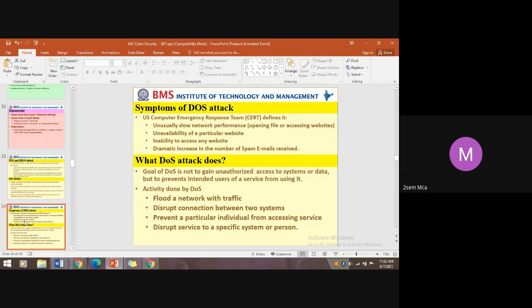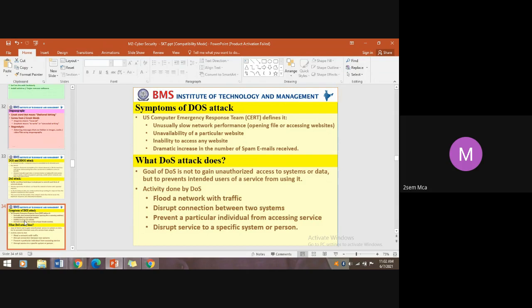So the activity done by DOS is to flood a network with unwanted traffic. You see it especially in regular traffic time; unwanted means everyone is carrying motorbikes. If the need is there, that's fine.